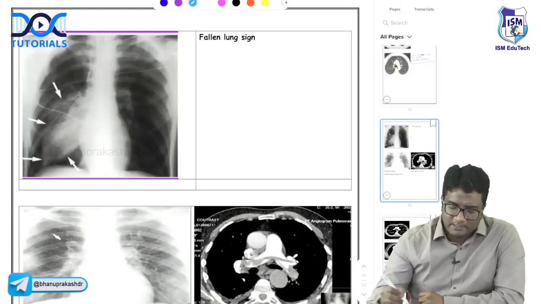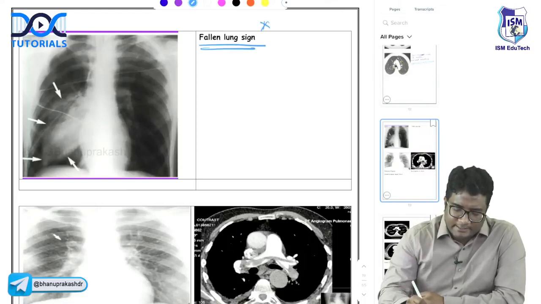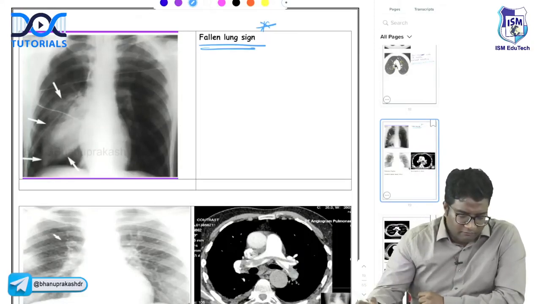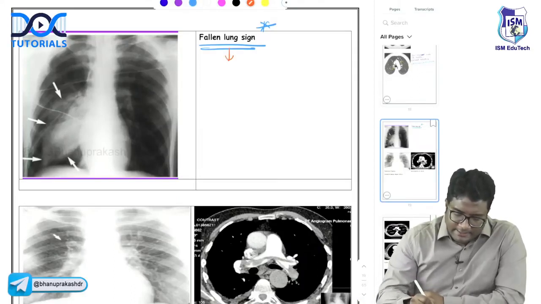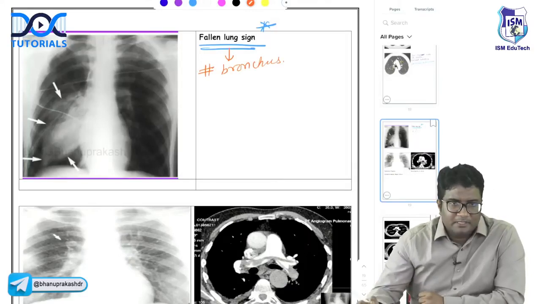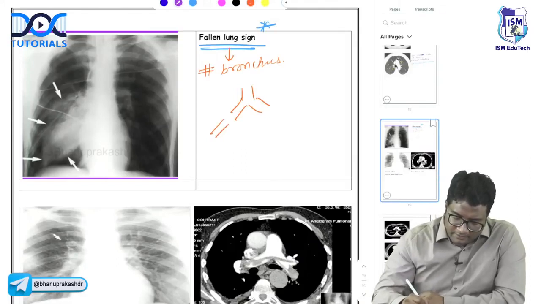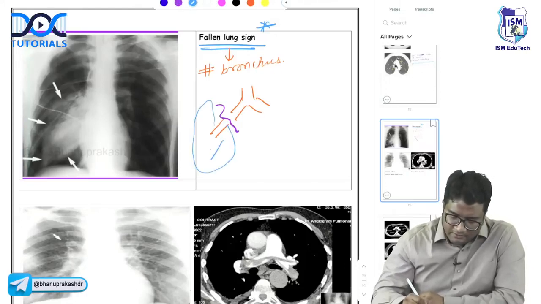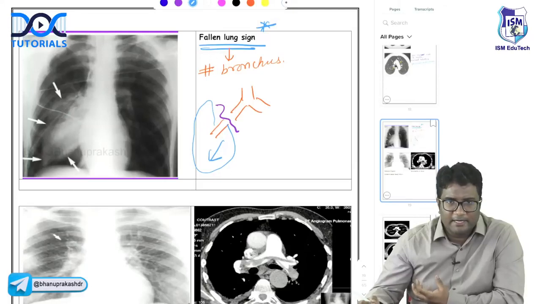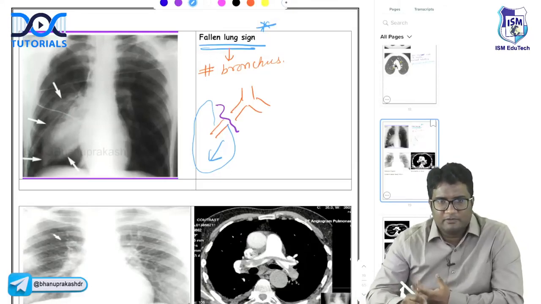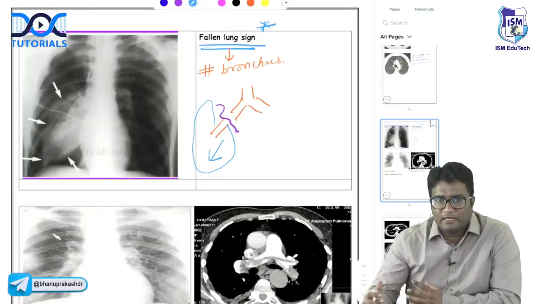Now look here. There is a sign called fallen lung sign. Anybody? Where do you see fallen lung sign? Fallen lung sign is a feature of fracture of bronchus. So whenever we have fracture of the bronchi, the lung falls inferiorly and laterally, right? This is called fallen lung sign. Just remember this trauma sign, okay? One of the important signs that you see in trauma.